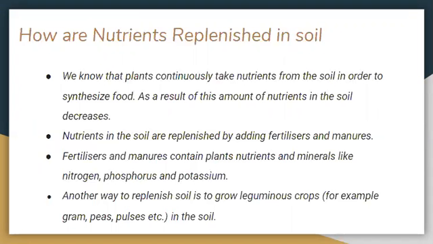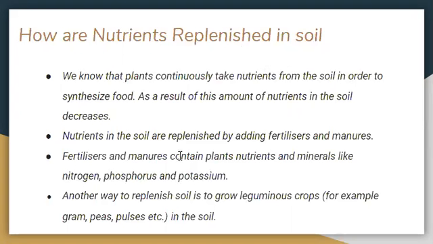When we grow the crops in the fields, the plants utilize the nutrients of the soil, and as a result the soil becomes less fertile, or you can say the amount of nutrient in the soil decreases. We know that plants continuously take nutrients from the soil in order to synthesize food. As a result of this, the amount of nutrient in the soil decreases. So now the question arises, how are these nutrients replenished, means again put into, or you can say restored in the soil?